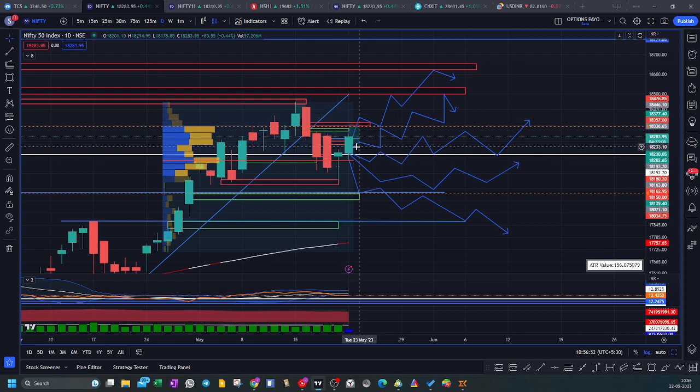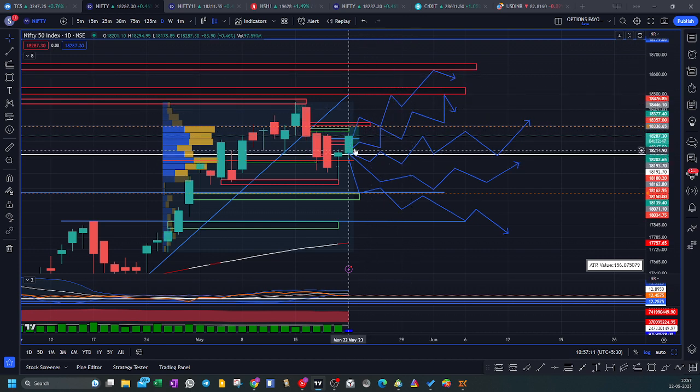The second scenario is where the market might go up, take a rejection at 18,340, consolidate for further time, and then a slow and steady rise at this particular place at the 18,500 level. For this, I expect a range of 15 points, all the way from here till here.